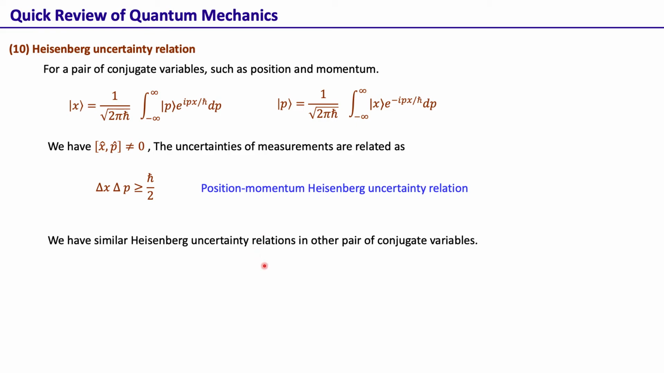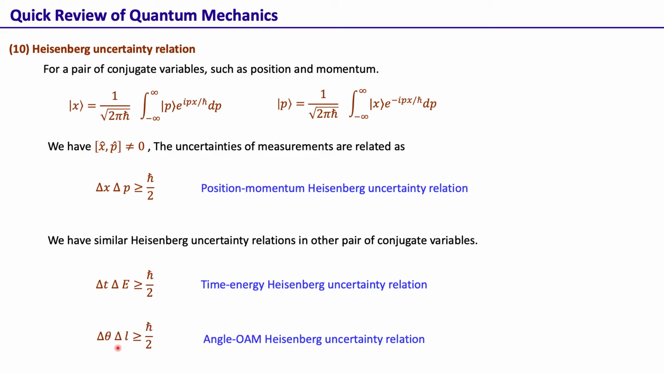We have a similar Heisenberg uncertainty relation for other pairs of conjugate variables as well. For example, time or arrival time and the energy also form an uncertainty relation, which is called the time energy Heisenberg uncertainty relation. We can also have a very similar uncertainty relation with angle and orbital angular momentum. So in general, whenever there is a pair of conjugate variables such that their commutation is not equal to 0, then we have a corresponding uncertainty relation, which essentially says that both those variables cannot be measured simultaneously with infinite accuracy.